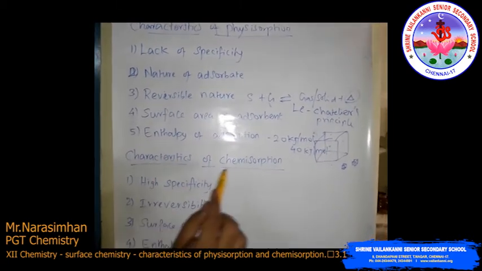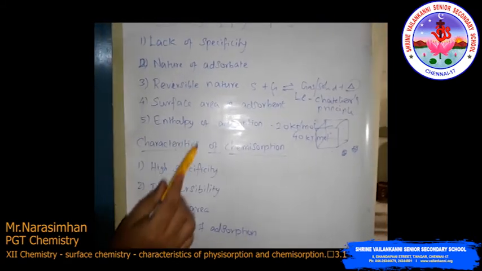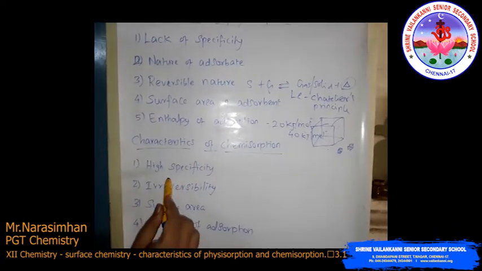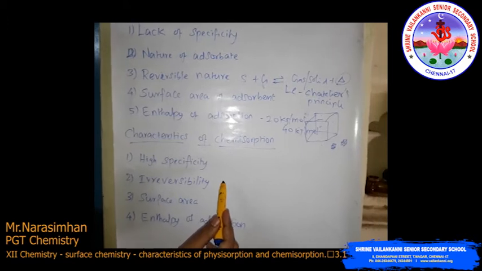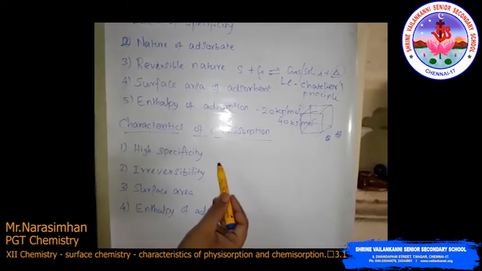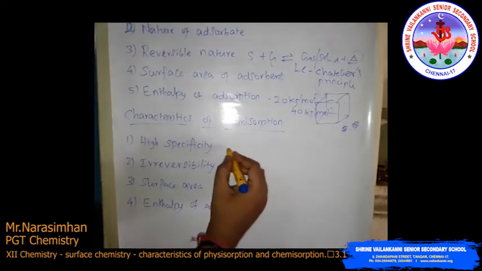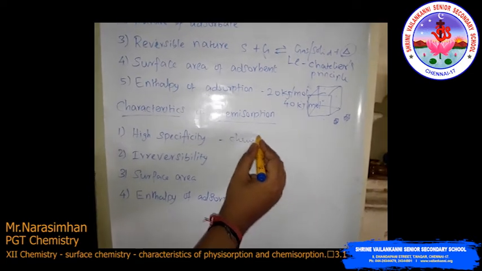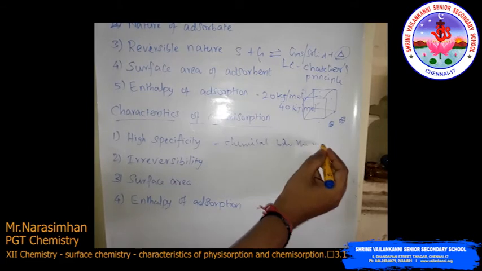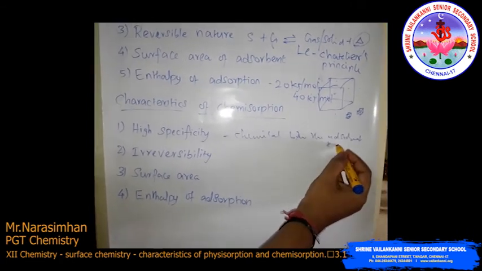Then the characteristics of chemisorption. This is just the opposite. Chemisorption is highly specific, and it will occur only under some possibilities, like chemical bonding between the adsorbent and the adsorbate.